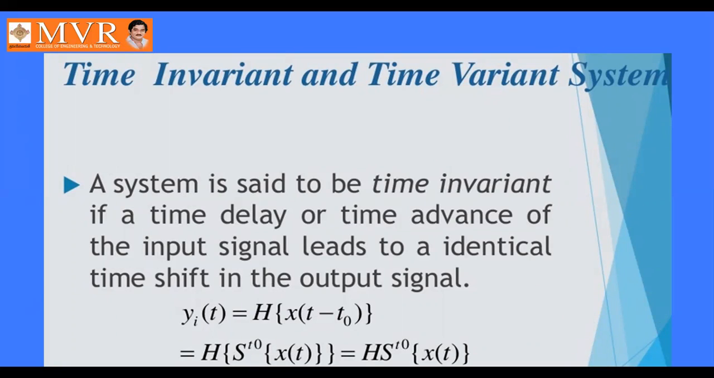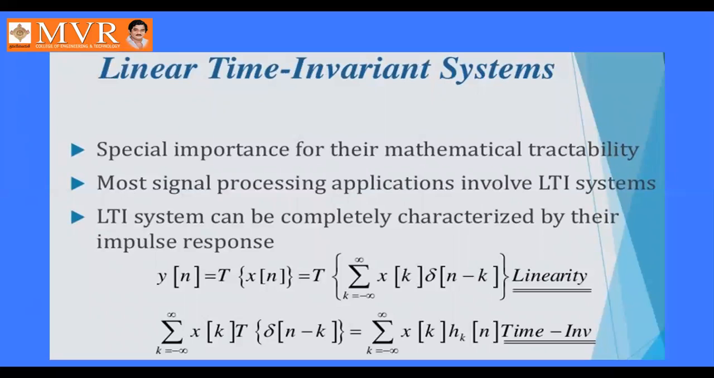Next, time invariant and time variant systems. A system is said to be time invariant if a time delay or time advance of the input signal leads to an identical time shift in the output signal. That is represented as y of t equal to H of x of t minus t0. And a linear time invariant system does not depend upon time.